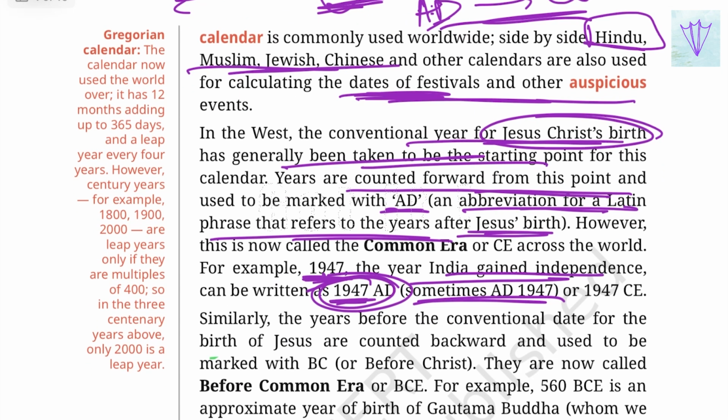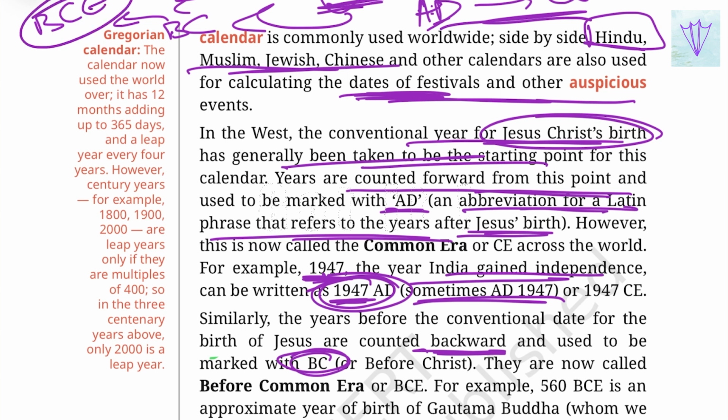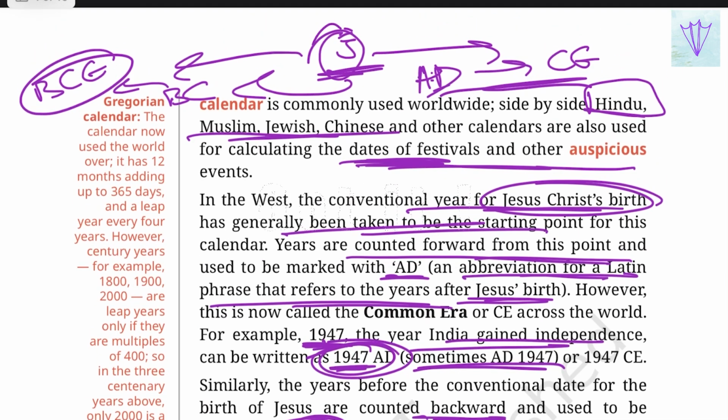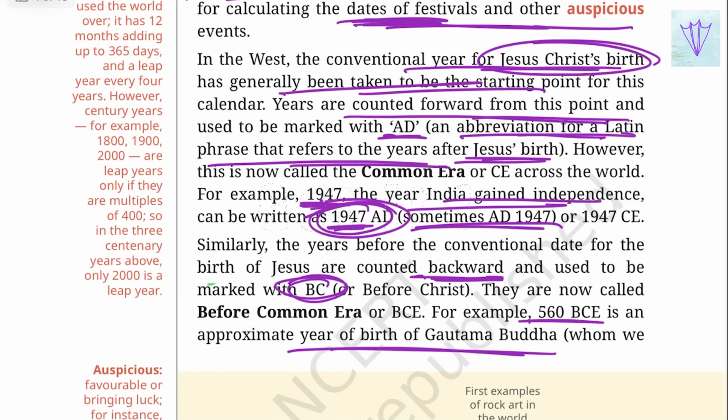Similarly, the years previous to the birth of Jesus are counted backwards and marked with the word BC, later known as BCE, that is, Before Common Era. For example, 560 BCE is an approximate year of the birth of Gautam Buddha. So even before the birth of Jesus Christ, the birth of Buddha had happened, some 560 years earlier.